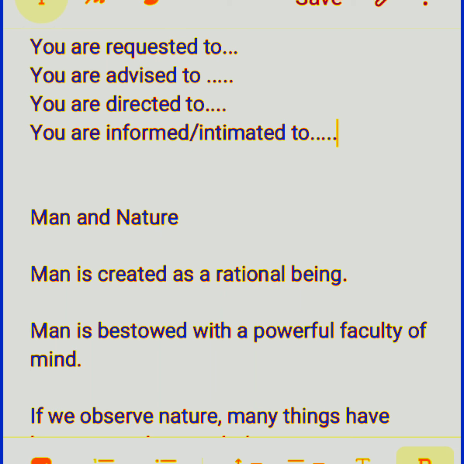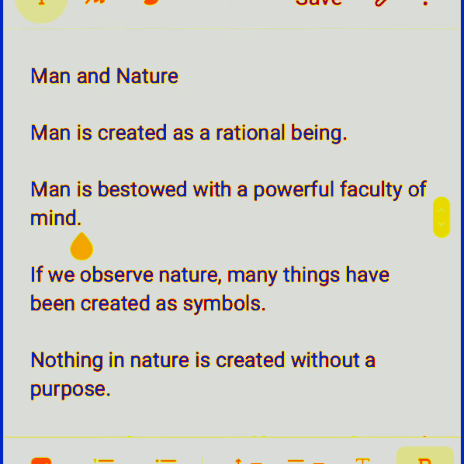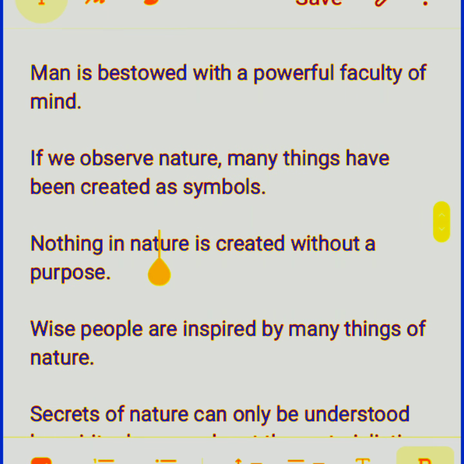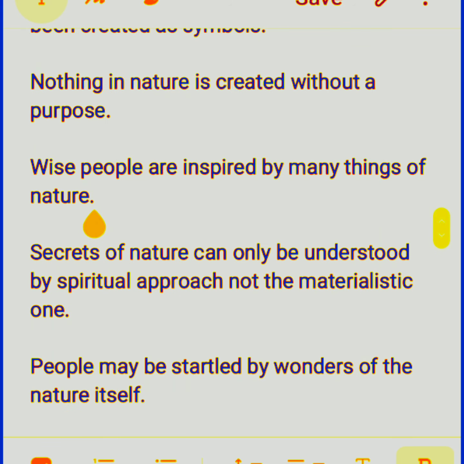Suppose when we describe something about man and nature in a larger composition, we can use such sentences. Man is created as a rational being, created by God. Man is bestowed with a powerful faculty of mind. Bestowed by whom? By Almighty God. If we observe nature, many things have been created as symbols. This is also passive voice. Nothing in nature is created without a purpose. Wise people are inspired by many things of nature. These all are passive sentences.